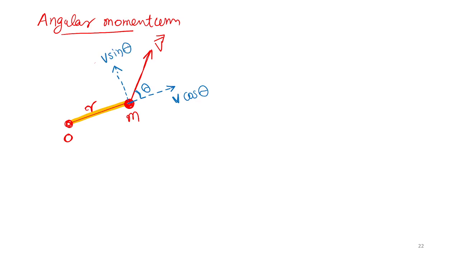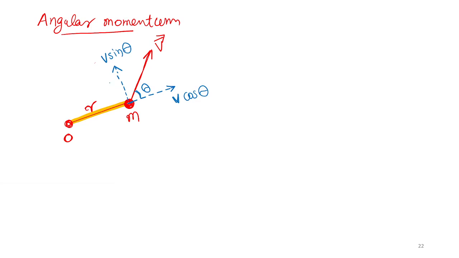Here v cos theta does not have any role in rotating the body. v cos theta is just waste, it has no use. The body is connected to a point O using a rope. v sin theta only has the role in the rotational motion.